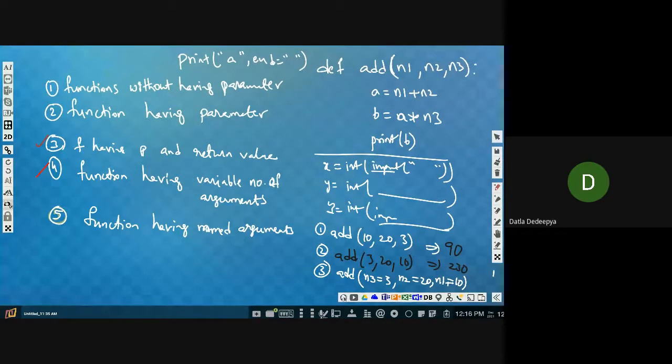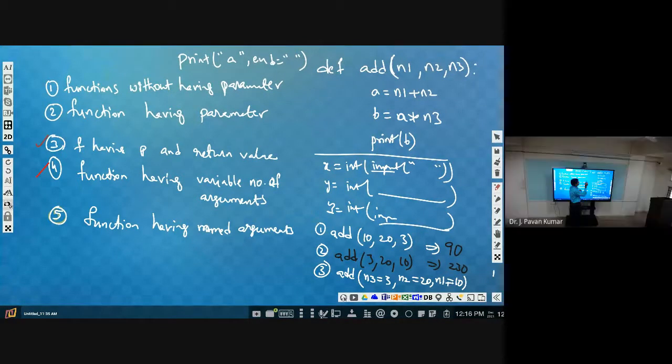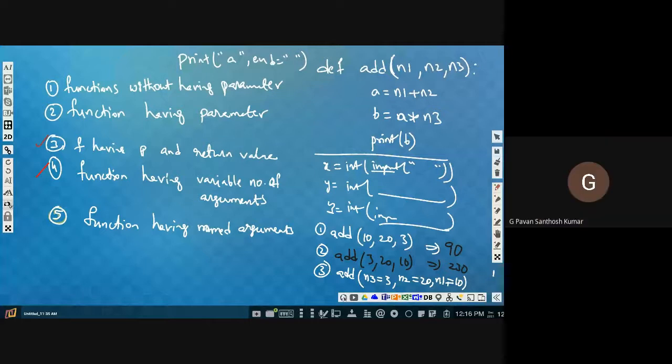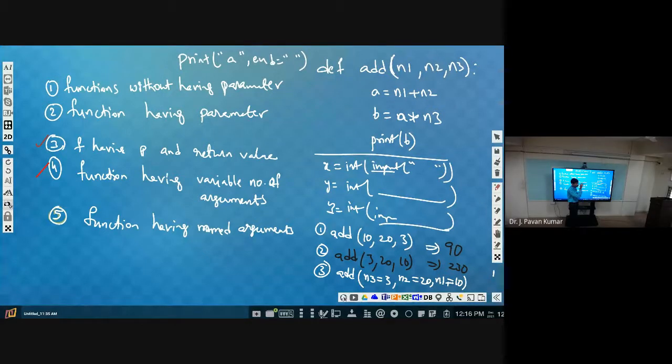No spaces, sir. Any other answers? No space. Okay, cursor goes to next line. Yes, cursor goes to next line. Yeah, cursor goes to next line.